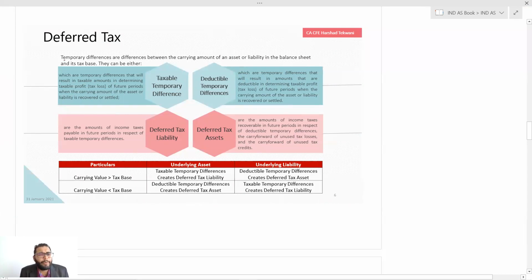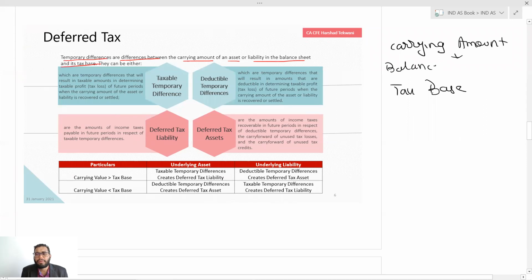See, temporary differences are differences between the carrying amount of an asset or liability in the balance sheet and its tax base. So there are two new terms. Which are these new terms? Carrying amount and tax base. Carrying amount is nothing but your balance in books, and tax base is nothing but your tax balance.